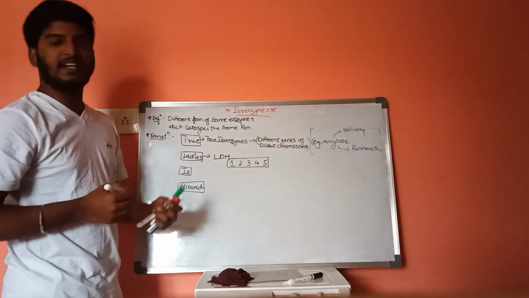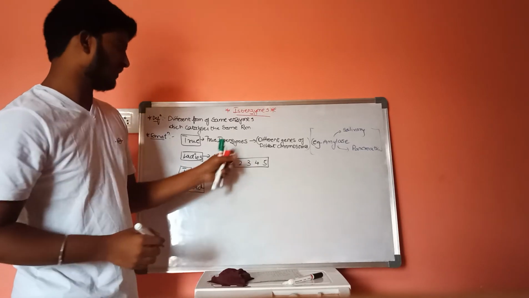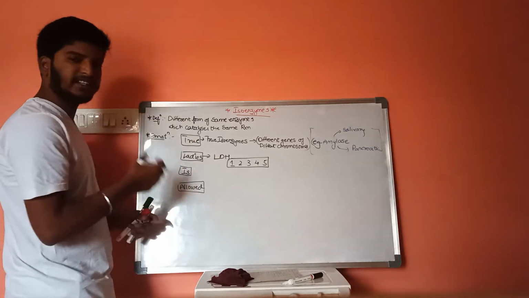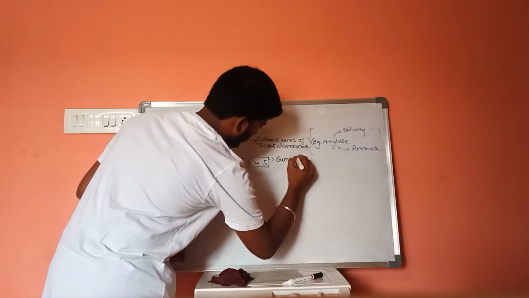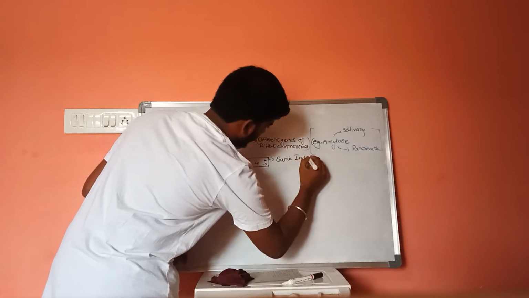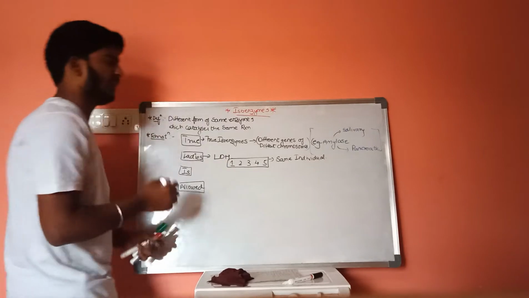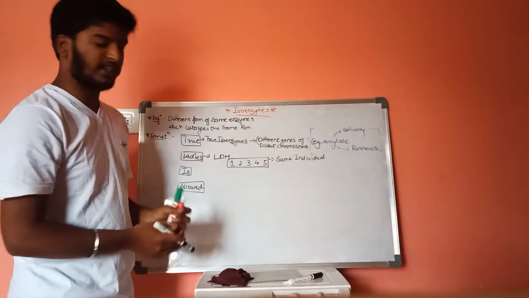These are the 5 different types of isomers of lactate dehydrogenase. These are present in the same individual. This is about lactate dehydrogenase.